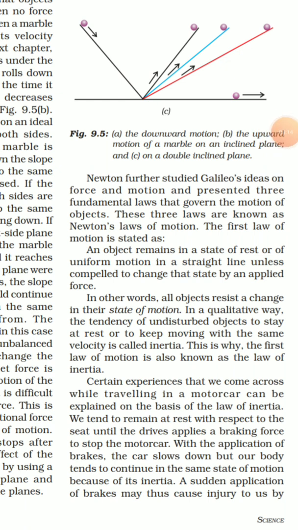And this is the reason why the first law is also known as the law of inertia. Why is the first law of motion known as the law of inertia? Because as you know, the first law stated that the object will remain at rest or in motion unless there is an external force. Similarly, inertia is the tendency of an object to continue its state of motion unless there is an external force. That is why this first law of motion is also known as the law of inertia.